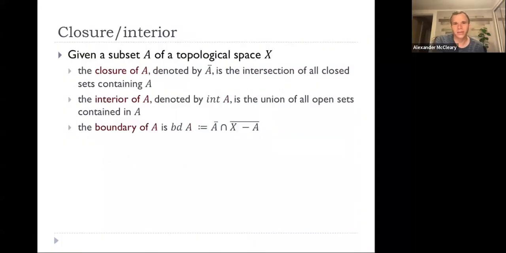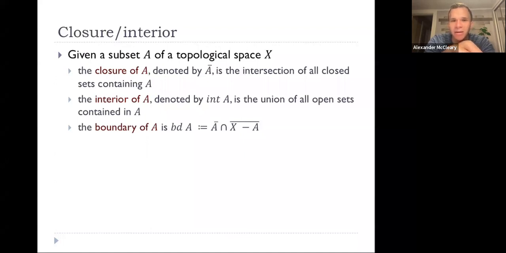Okay, so now there's a couple operations we can do on subsets. So one is closure. Essentially, the idea behind the closure of a subset is it's the smallest closed set containing it. So if I give you a set A, its closure would be the smallest closed set containing A. Similarly, the interior of A is the largest open set inside of A. And then the boundary of A is given by, so this is a mistake a lot of people make.